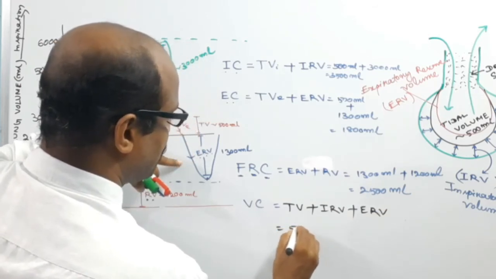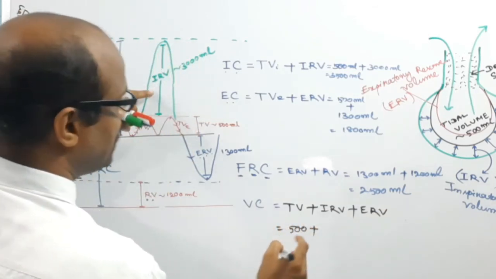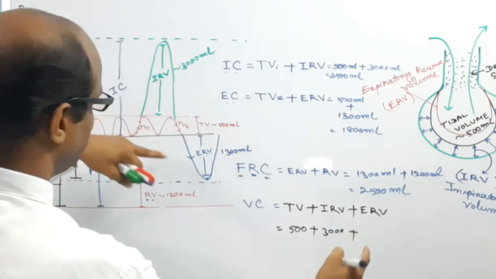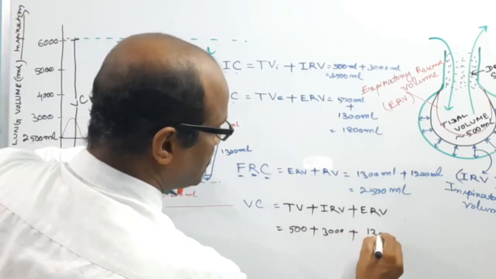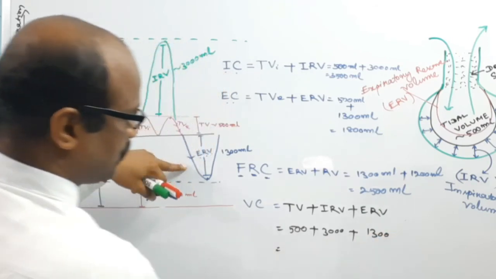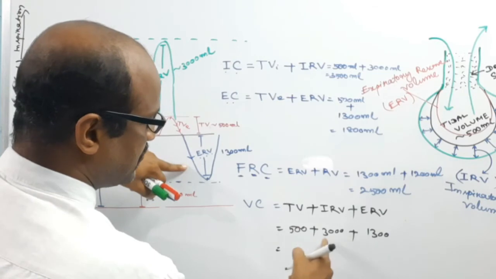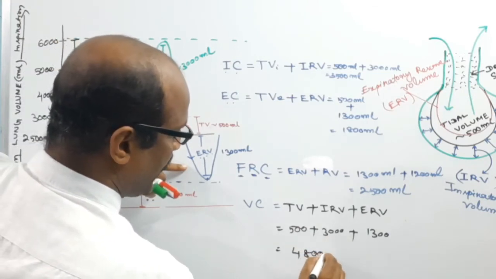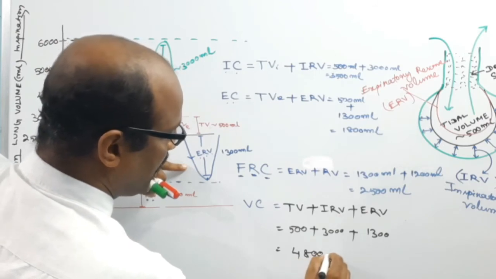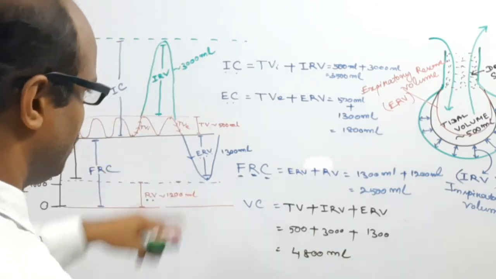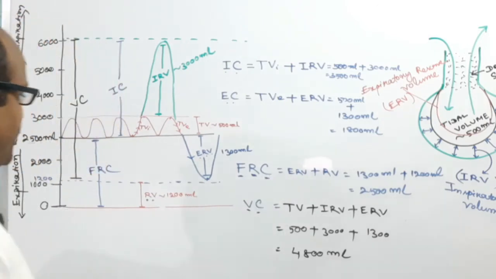So TV is 500, inspiratory reserve volume is 3000, expiratory reserve volume is 1300 ml. So the total is 4800 ml. This is the vital capacity of the lungs.